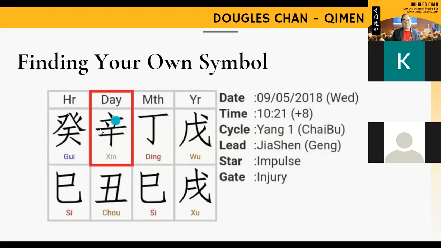My chart in this example has a symbol pronounced as XIN, it's called Sing. So remember, under this box, day, whichever symbol it is, for example, it can be Ting, it can be Wu, it can be Kui, or anything else. Just remember, there's only one symbol that represents you. In my case, this is called Sing. Just remember that this is you, based on your chart, not my chart. Look at the symbol, that is you. You can copy it down, or just remember it. Then we move on to the next section.